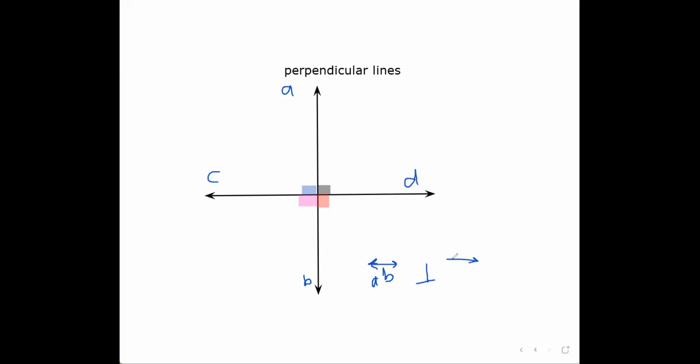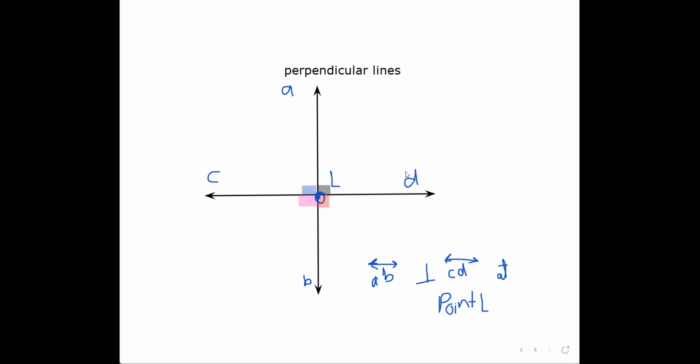AB perpendicular to line CD. And I also have an intersecting point, never forget, they touch at point L. Understand?